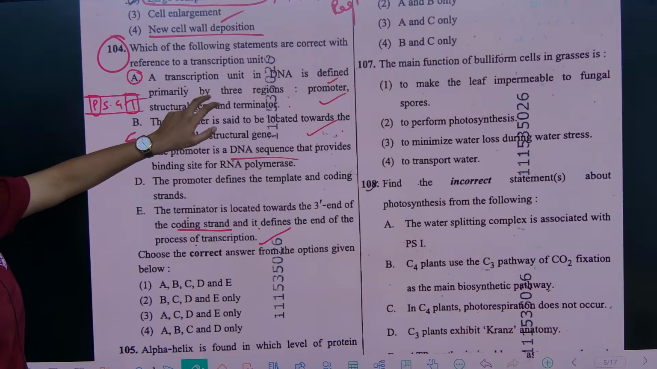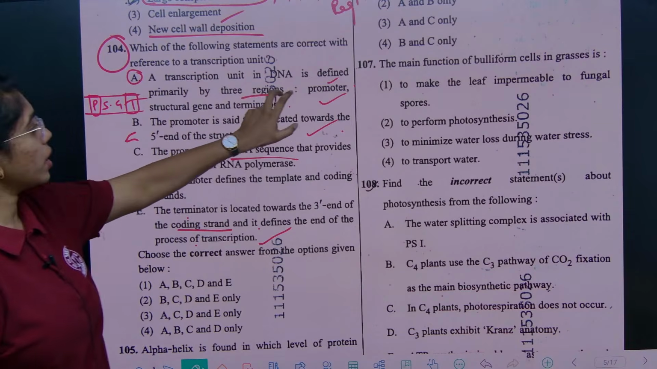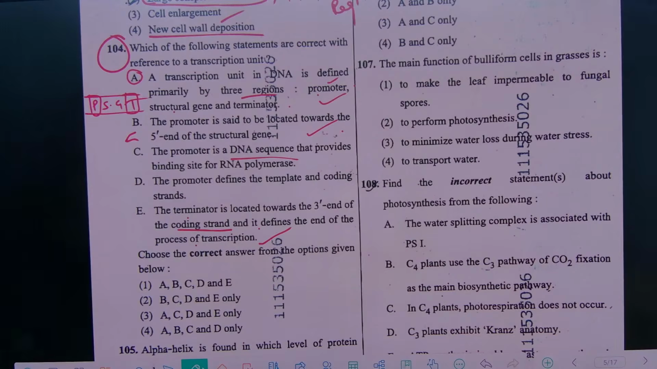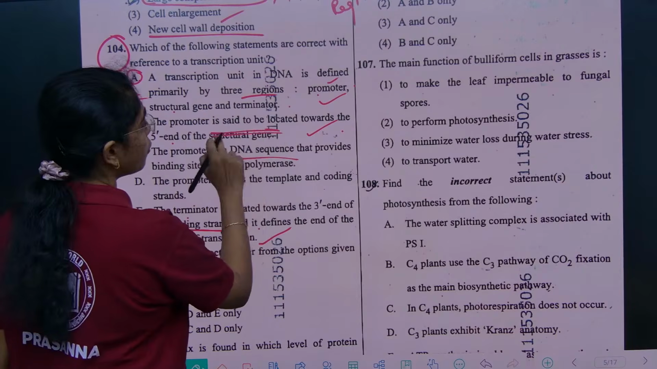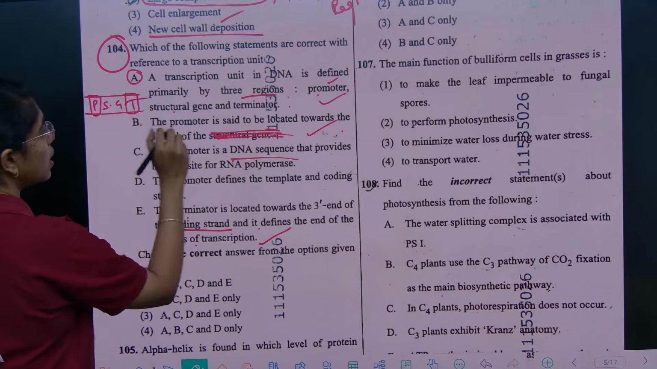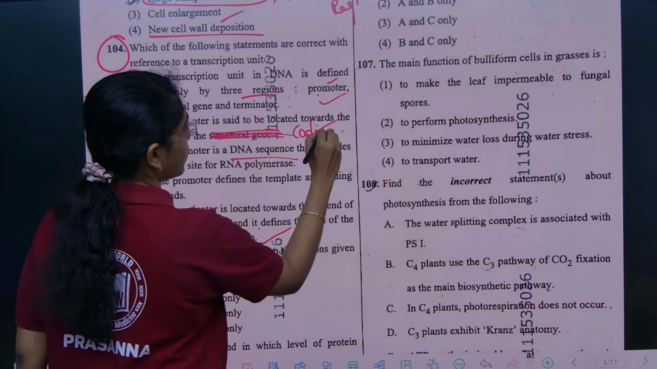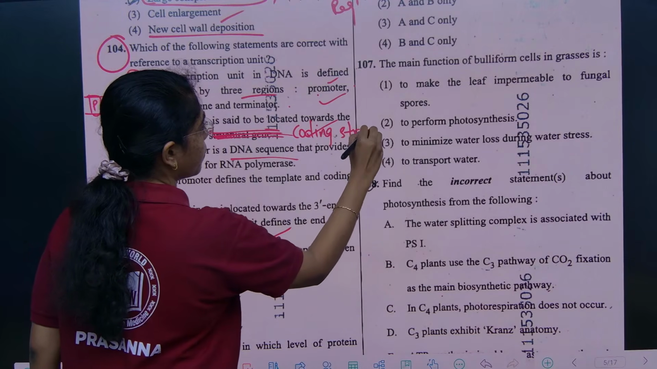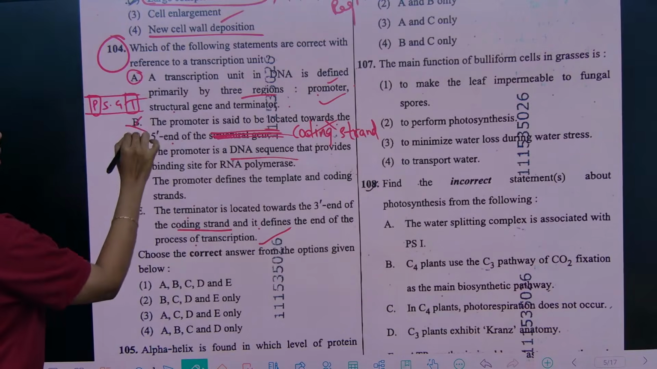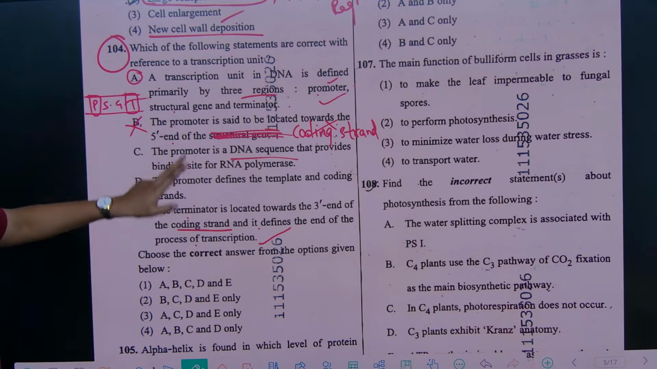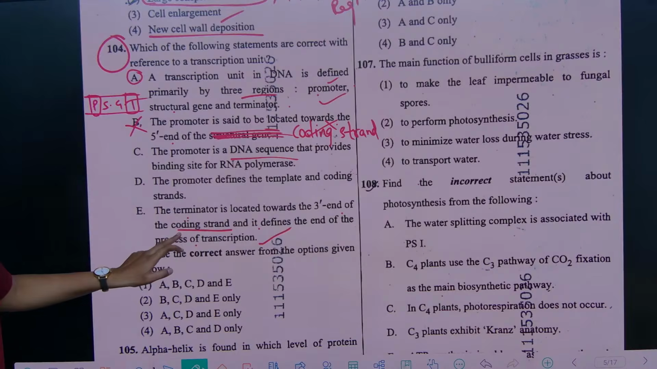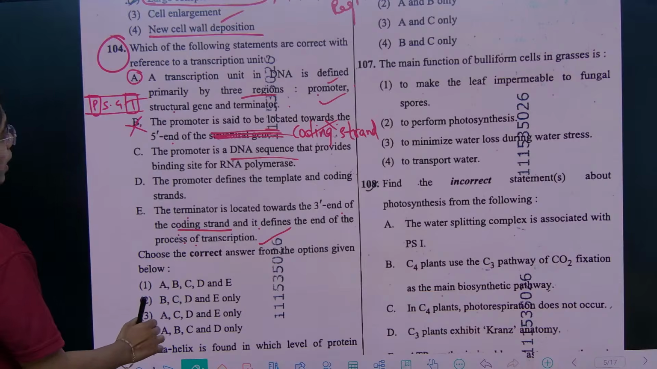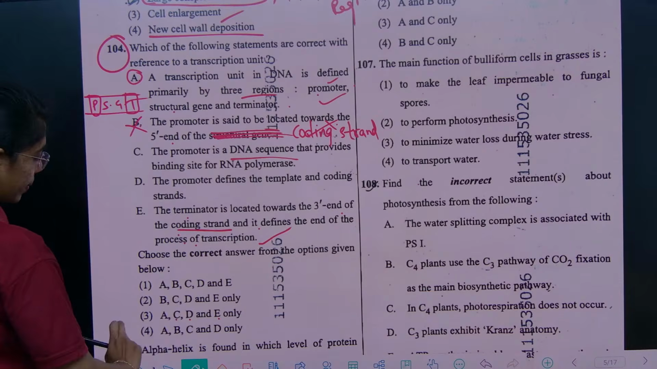A transcription unit in DNA is defined primarily by 3 regions: promoter, structural gene, terminator. True only. Promoter is said to be located at the 5' end of the coding strand, not the structural gene. So, B is wrong. This is explained here in statement E. The terminator is located towards the 3' end of the coding strand and it defines the end of the process of transcription. So, here the right answer will be A, C, D and E.